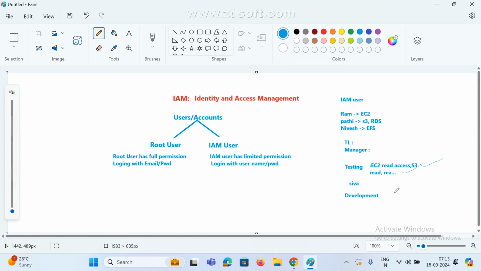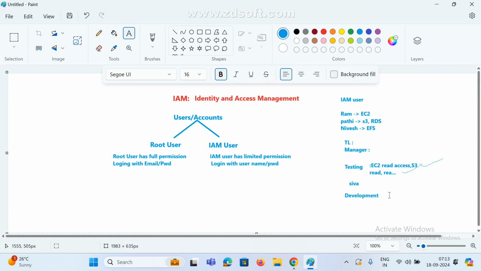For example, the development group, just assume. In this group I gave some extra permissions: EC2, RDS, Lambda functions, S3 bucket. I gave full access for this group.